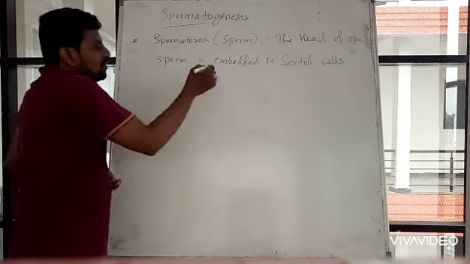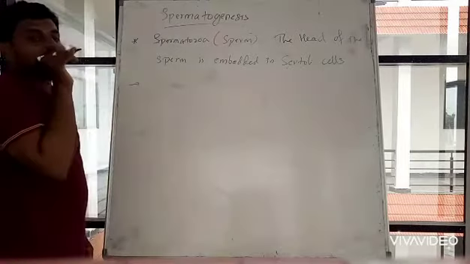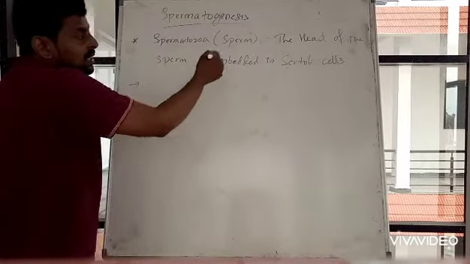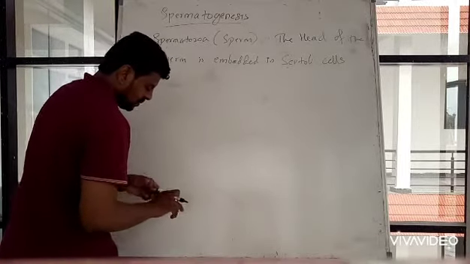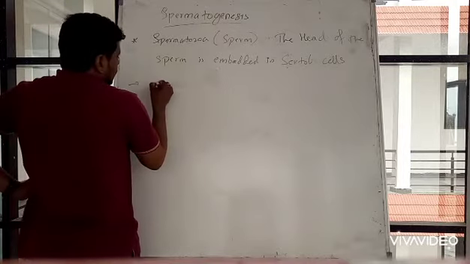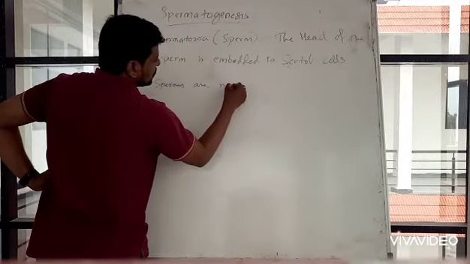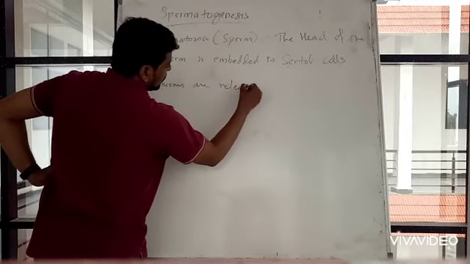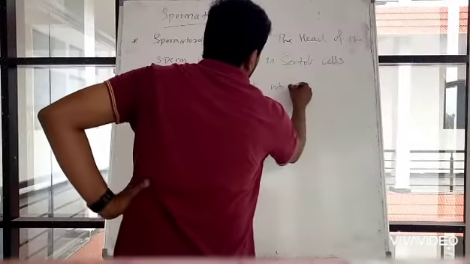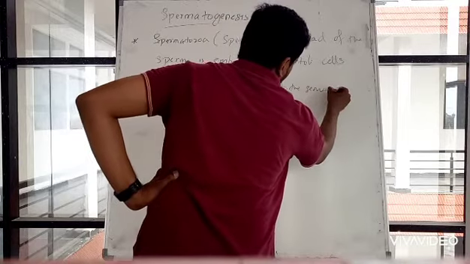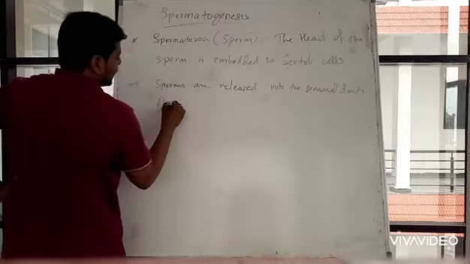So now what happens from the Sertoli cells? From the Sertoli cells, the sperms are released into the seminal ducts, or simply write accessory ducts.